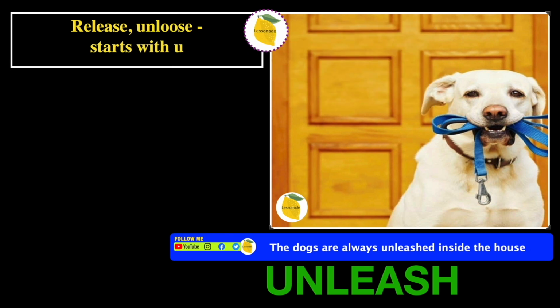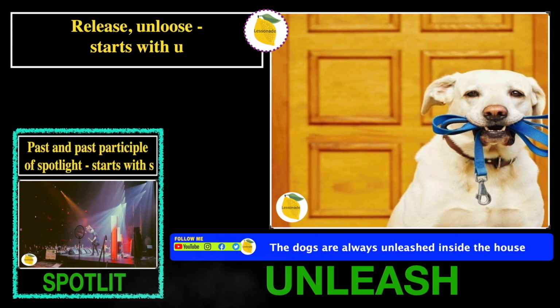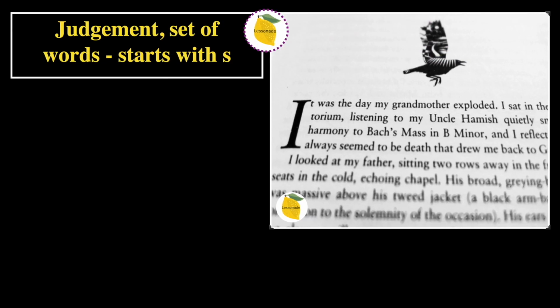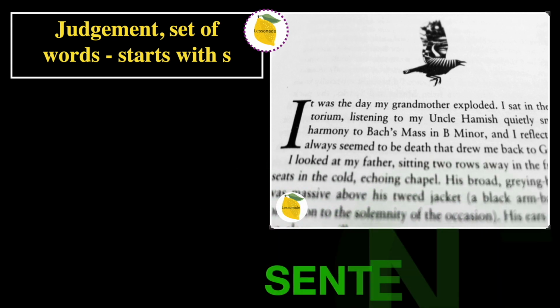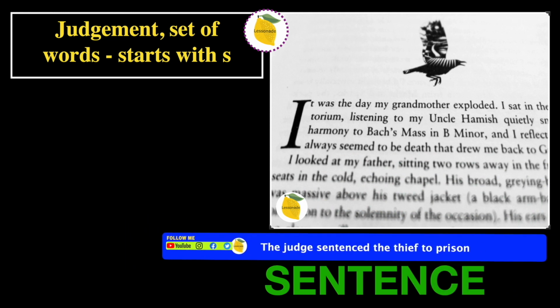Before we go into the next one, do you guys remember the previous slide? The previous slide is spotlit. Let's go on to the next one. Judgment, set of words, starts with S. In this picture we can see a set of words. So this means the word will be sentence. And the sentence for this word is the judge sentenced the thief to prison.